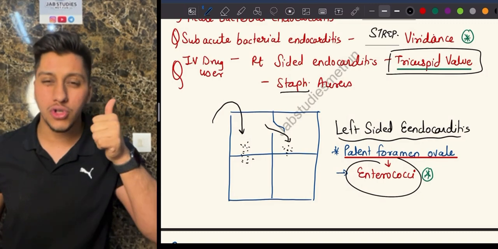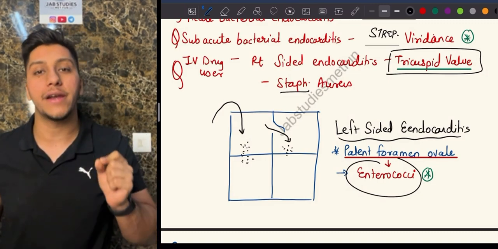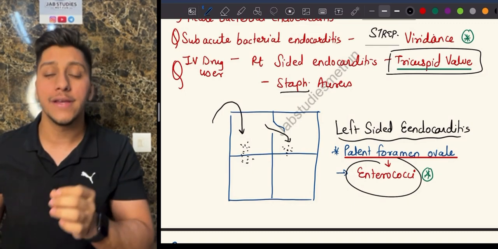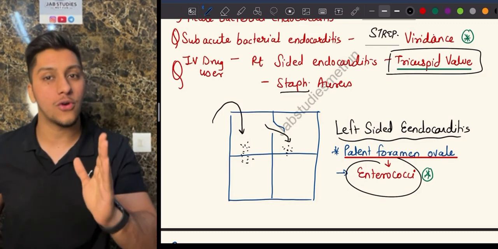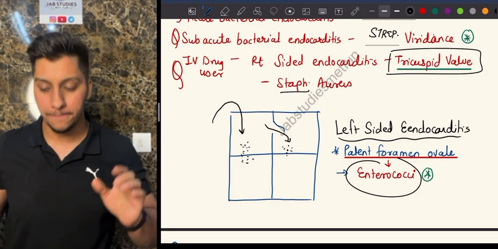So, is that clear? Most common cause of acute is going to be Staphylococcus aureus. Most common cause of subacute bacterial endocarditis is going to be Streptococcus viridans. If they ask you right side, staph is always right, so that is going to be Staphylococcus aureus. Left side is going to be enterococci.